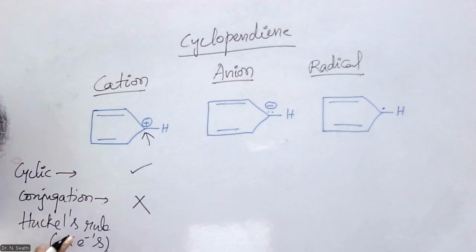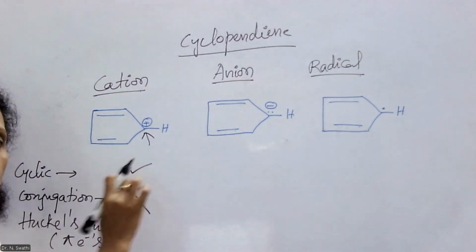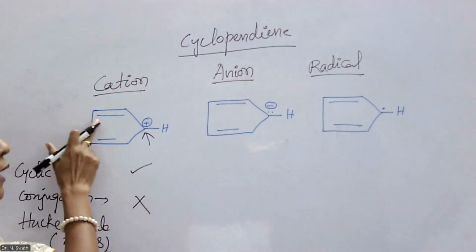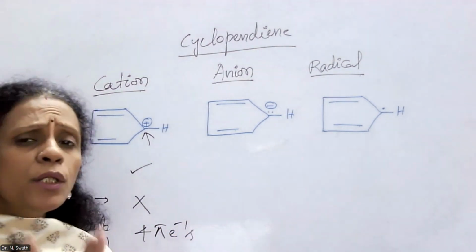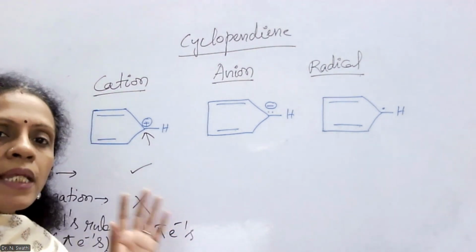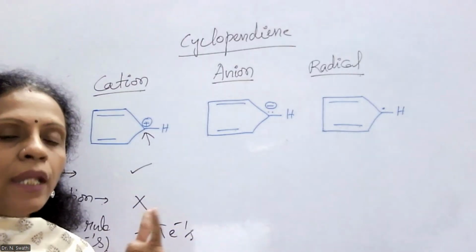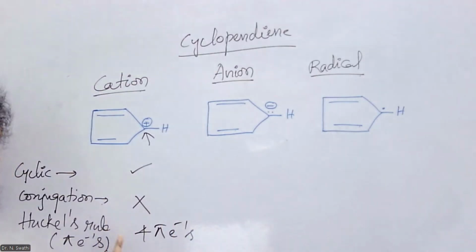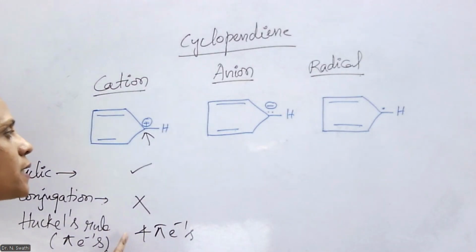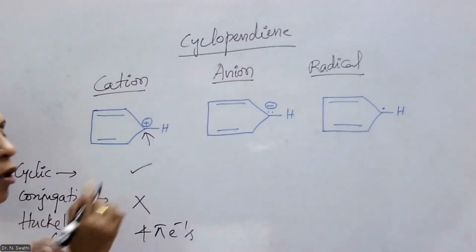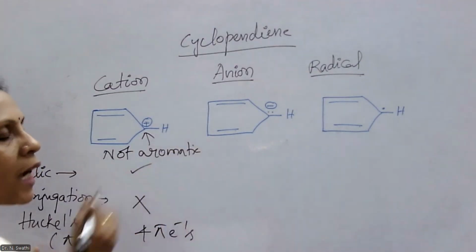Okay, and also if you look at this particular cation, whether it is obeying Huckel's rule or not, that means if you count the number of pi electrons available, here 2 double bonds means overall 4 pi electrons. In order to obey Huckel's rule, the cyclic system must have 4n plus 2 pi electrons, that means either 6, 10 or 14 electrons. But here, with respect to Huckel's rule also, the number of pi electrons is less. And that is the reason this cyclopentadiene cation is not aromatic.